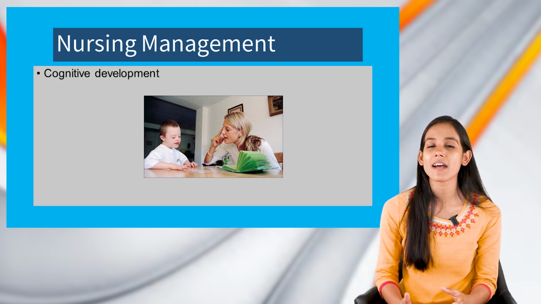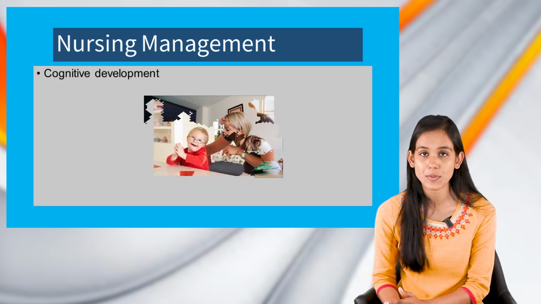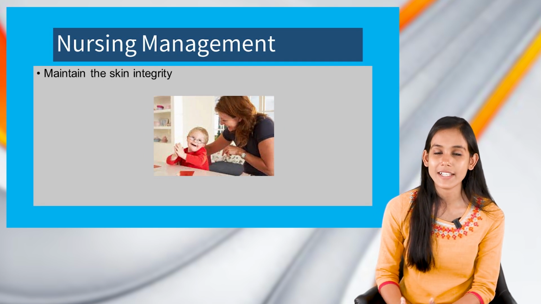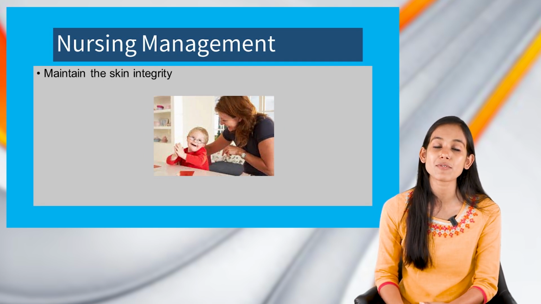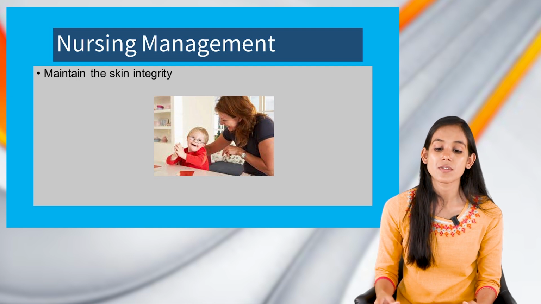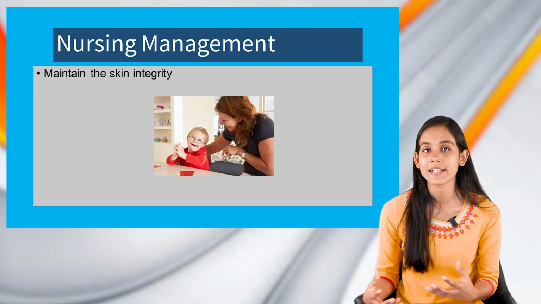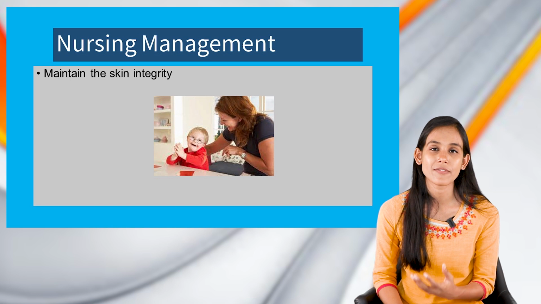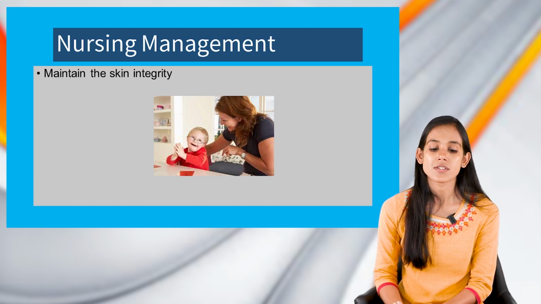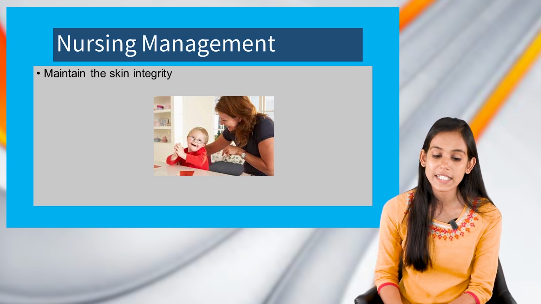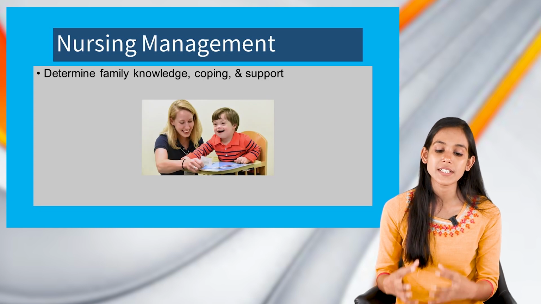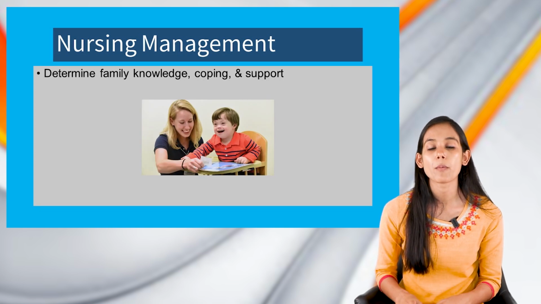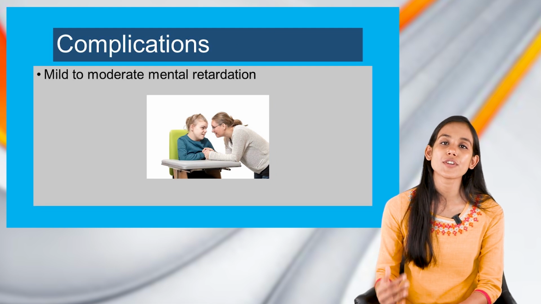And as they have hypotonia, there is a high chance of cracking in the skin, and there will be dry skin. So you have to maintain the skin integrity. They have a high tendency towards dry, rough, and cracking skin. Because of that, you should maintain the skin integrity, and you should determine the family knowledge, coping, and support. Next, moving on to the complications.